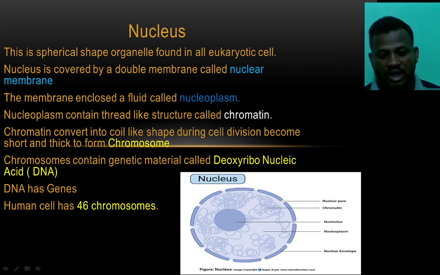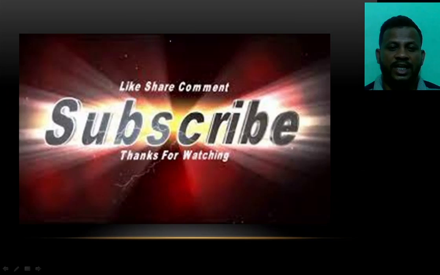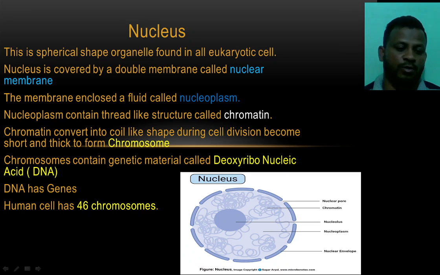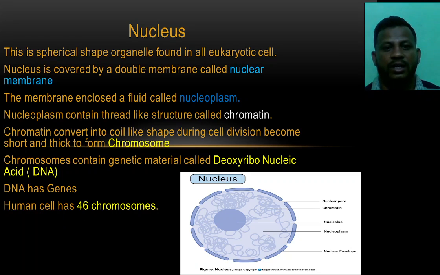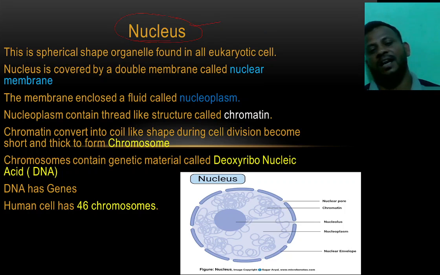Next one, the last point of this unit, is the nucleus. This is the very important part of our cell. How our brain performs the activities, in the same way the nucleus performs the activities. How our brain controls our whole body activities, the nucleus controls all the activities of the cell.